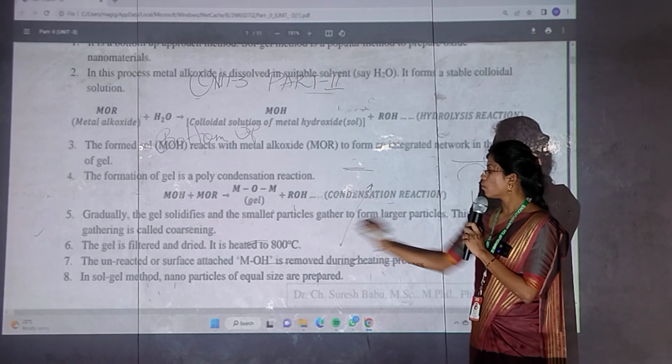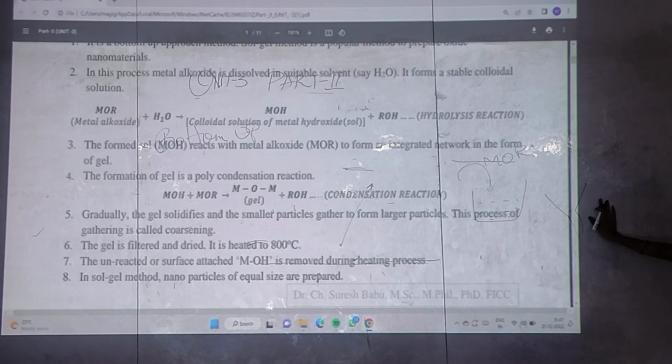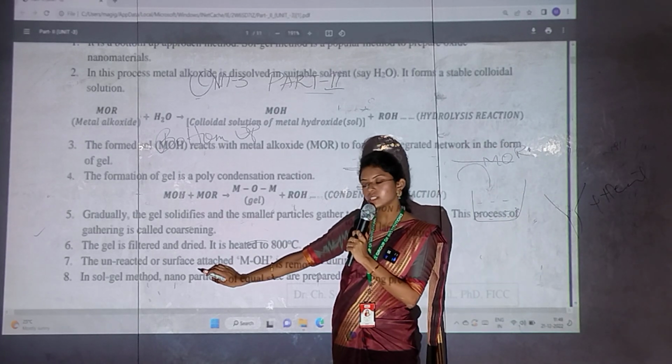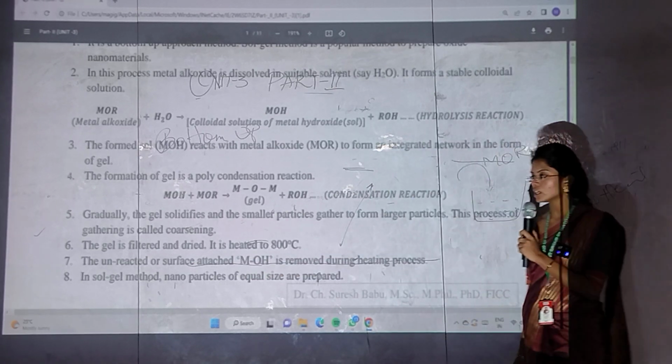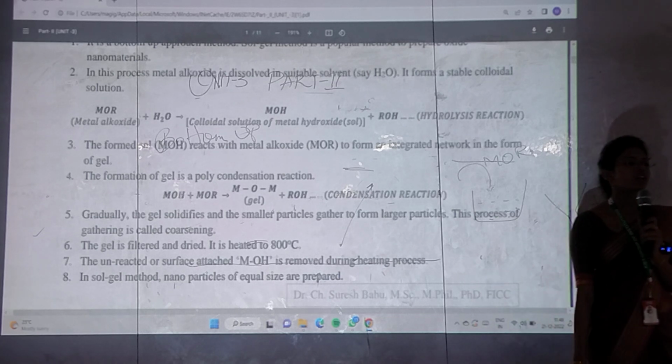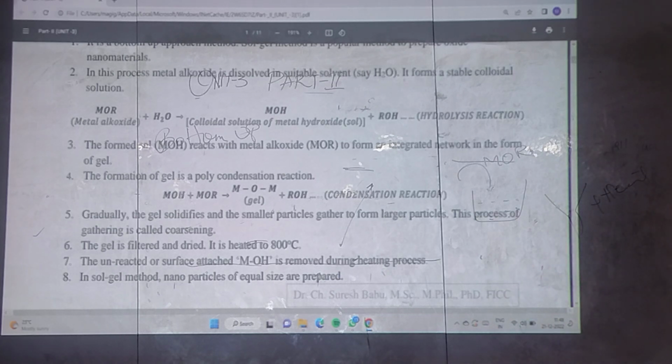Okay. Now, I am taking a filter like a funnel to filter my gel. So I am going to filter the gel and dry it, and I am also going to heat it. Why am I going to heat? If any unreacted metal hydroxide is present, it is removed by vaporization. So the unreacted surface attached MOH is removed during the heating process. And finally, in the sol gel method, nanoparticles of equal sizes are prepared. Easy.